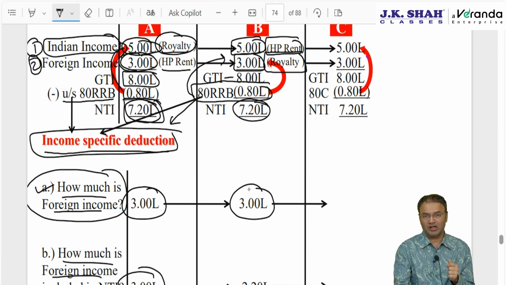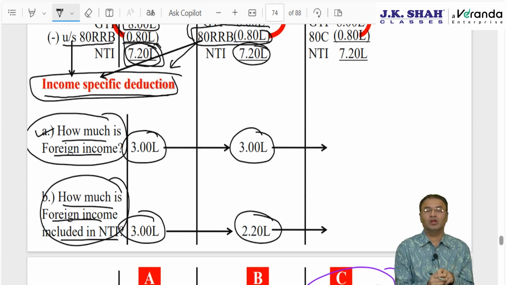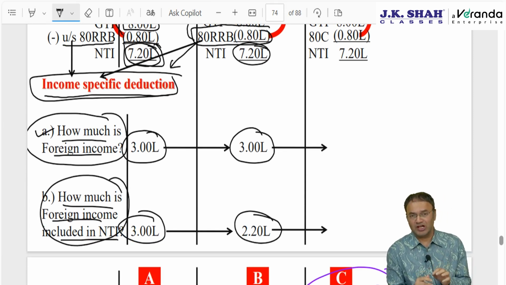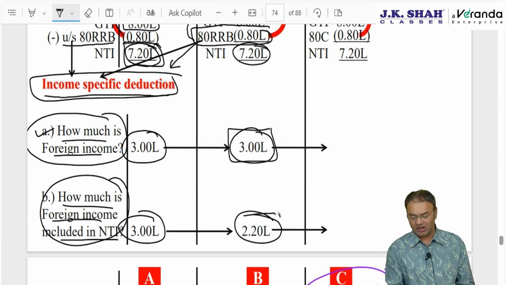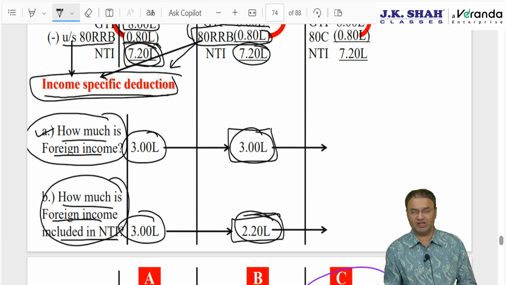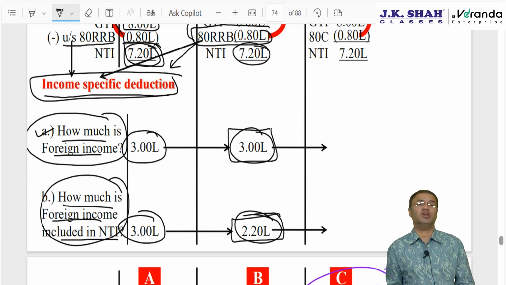Now how much is included in NTI? The answer: this time 80,000 deduction was allowed against foreign income, therefore the amount of foreign income included in NTI is 2,20,000. And relief under section 91 or the tax credit method, the last step, step number 6, we will consider, though the foreign income is 3 lakh, relief will be allowed on that much doubly taxed income which is ultimately included. If you apply your logic, out of 3 lakh rupees, what is getting doubly taxed is 2,20,000, because 80,000 is already adjusted.